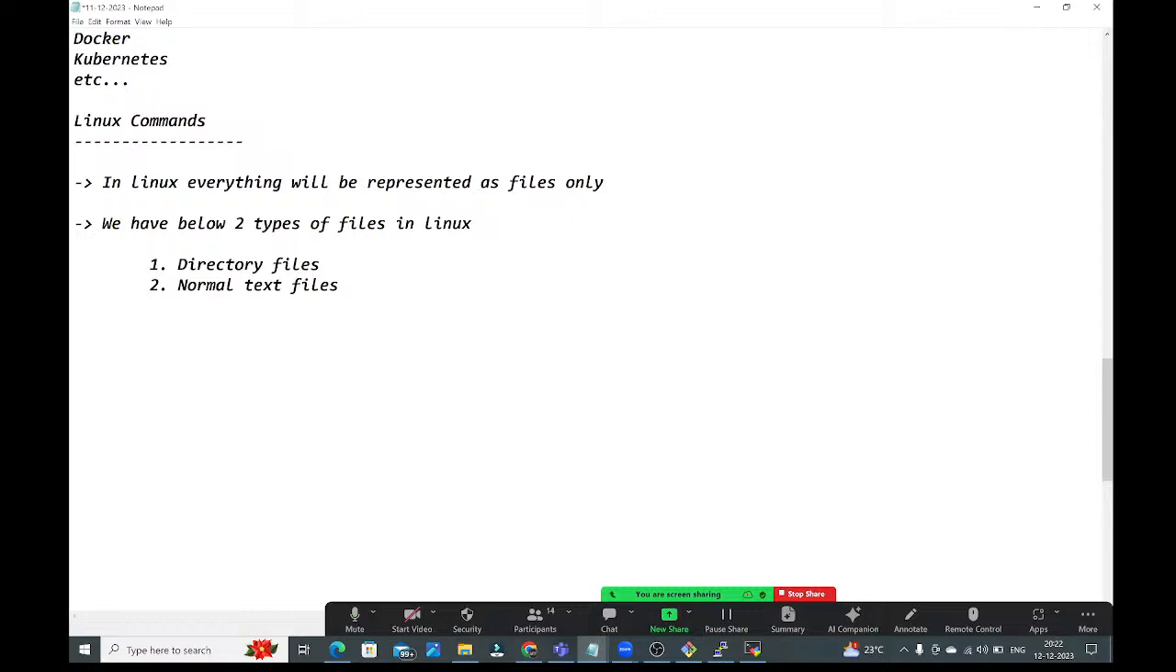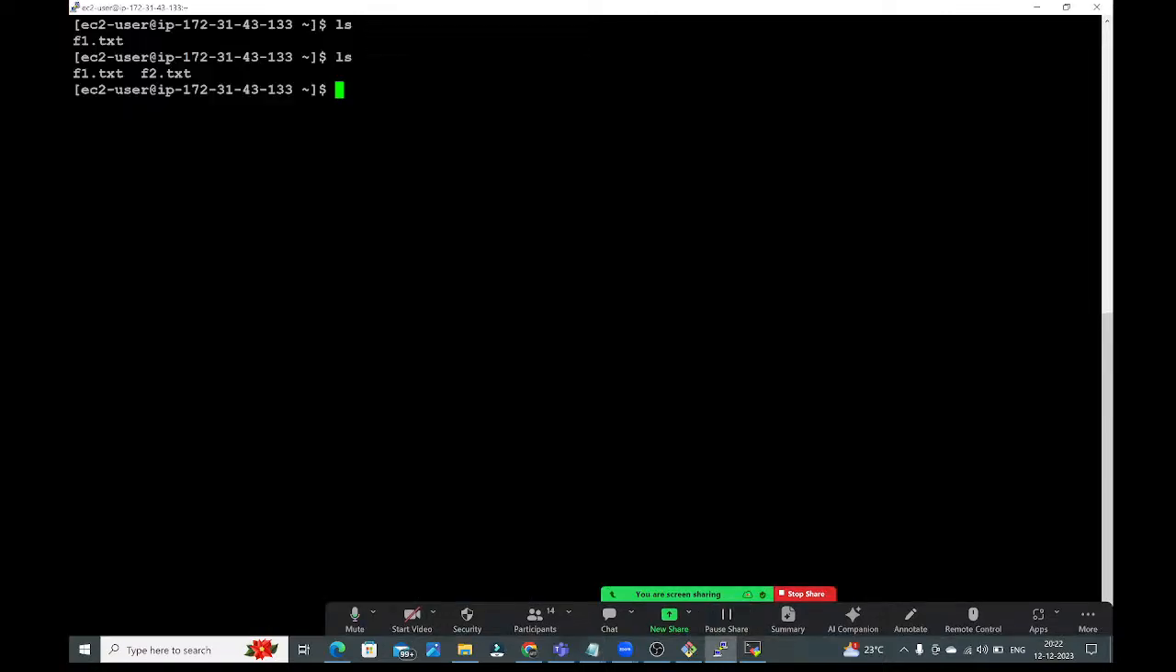Now how to create the directory file? If you want to create the directory file, what we need to do guys? Before going to that, let me delete all existing things. rm f1.txt f2.txt. Okay, now check it. ls, we don't have anything, everything we have deleted.